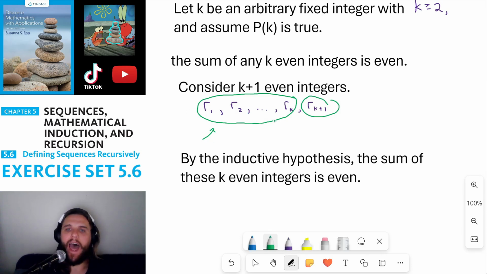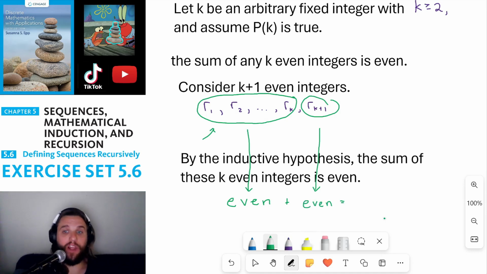And so if we want to add all of these numbers together, r sub 1 through r sub k plus 1, we have to take an even number here, which again, by the inductive hypothesis, the sum of the first k even integers is even. And then we have to add that even number with another even number. And we're allowed to assume that an even number plus an even number is even, which means that the sum of all of these even numbers is still even. And therefore, P of k plus 1 is true.